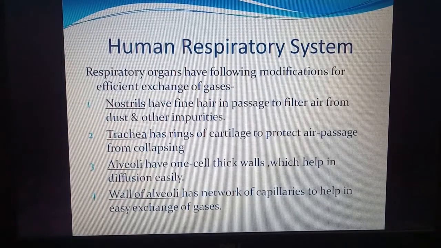The alveoli have one cell thick walls. So the alveoli are only one cell thick. It means that diffusion can easily take place, and the walls of the alveoli have a network of capillaries which help in easy exchange of gases. Now students, you might know that capillaries are also one cell thick. So it means gases can easily be exchanged because the alveoli have a one cell thick wall and the capillaries also have a one cell thick wall. So diffusion can easily take place.